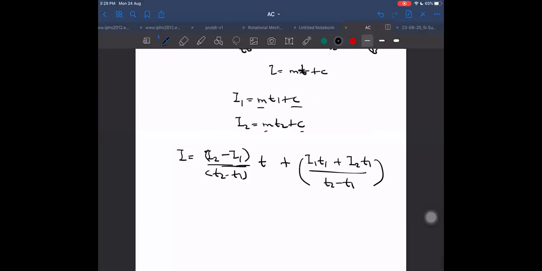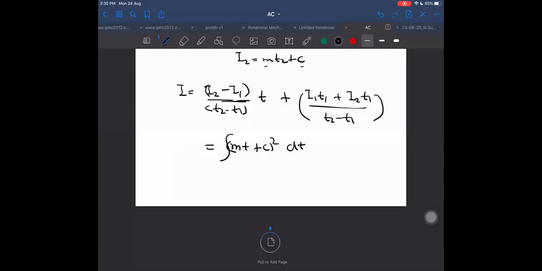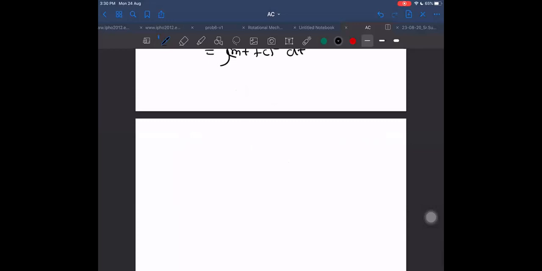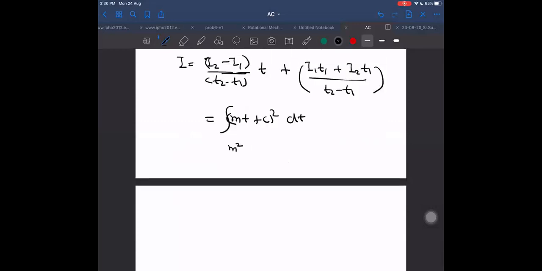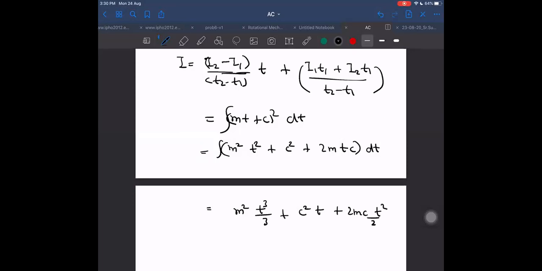It is becoming complicated, I think. Let me check once. M into T plus C, whole square, into dt integral. What is this giving us now? This gives us m square t square plus c square plus 2mtc into dt integral, which gives us m square into t cube by 3 plus c square into t plus 2mc into t square by 2.